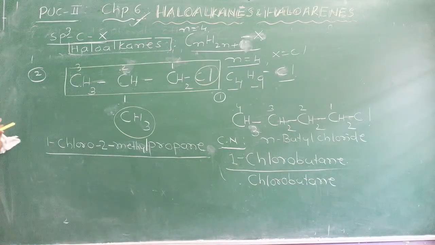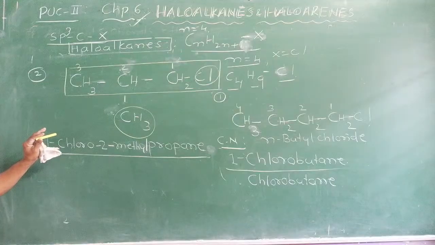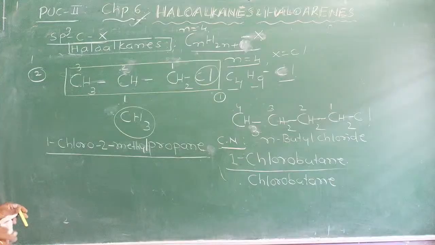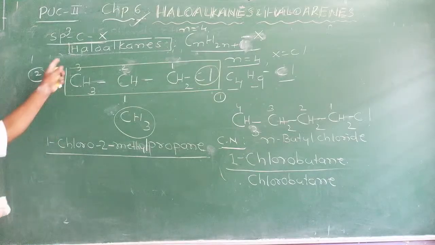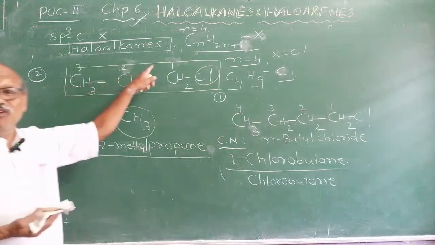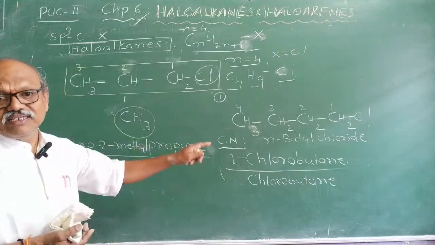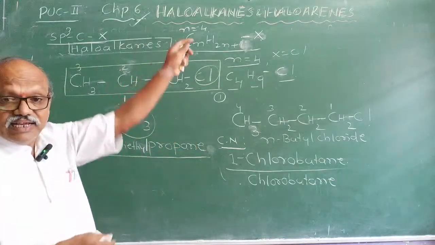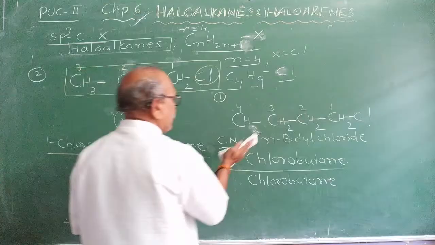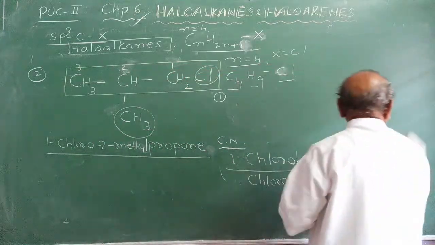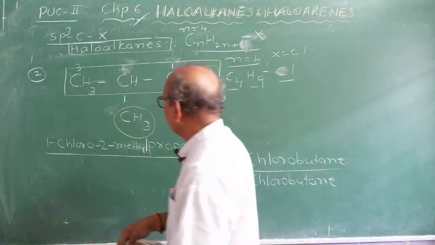Is there any isomer possible now? Any more isomers possible? Cyclic ones? Now we are learning haloalkanes. Alkanes are aliphatic. Alkanes, alkenes, alkynes are aliphatic. Cyclic ones are different; now you can take only aliphatic. How many isomers does butane have? Butane has butyl chloride. Any other possibilities of writing isomers?